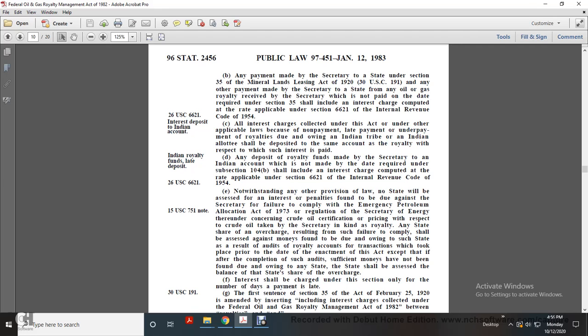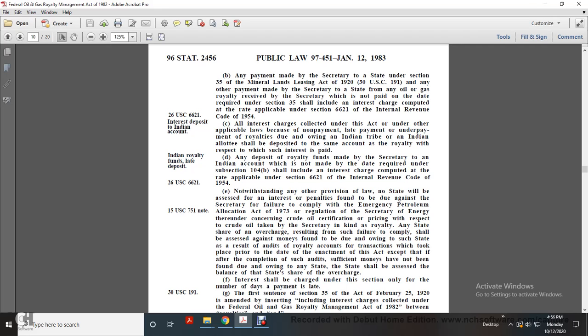Any state with a share of the overcharge resulting from such a failure to comply shall be assessed against money found to be due and owing to the state as a result of audit of royalty accounts for a transaction which took place prior to the enactment of this act, except that if after the completion of such audit, sufficient monies have not been found due and owing to any state, the state shall be assessed the balance of the state share of the overcharge, and interest shall be charged under this section only if the payment is late.